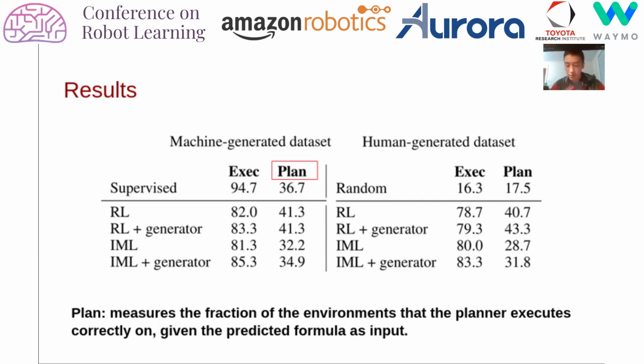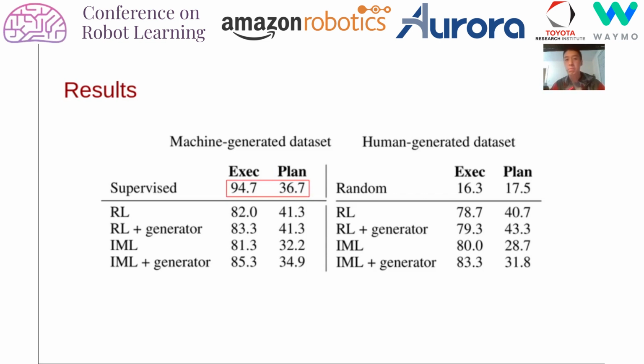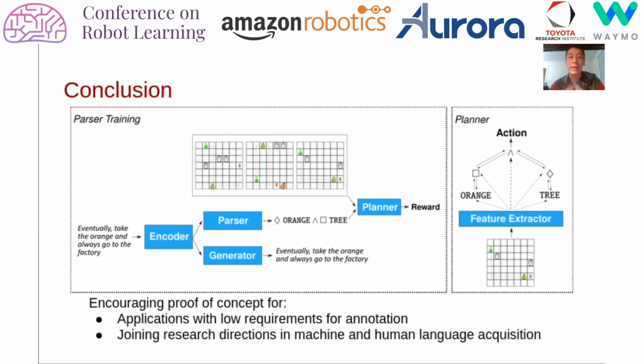As is the case for many language tasks, no single metric will give a complete picture, but these two metrics provide a good upper and lower bound for performance. We compare to a fully supervised baseline and find that a good portion of our performance is recovered by the weakly supervised approach. In the case of the plan metric, we even see an increase in performance. For the human-annotated commands, we see things decrease slightly, but still much better than random chance. And of course, this is to be expected since the human command dataset is taken from a much larger vocabulary space. Taken together, we believe that our results serve as an encouraging proof of concept.